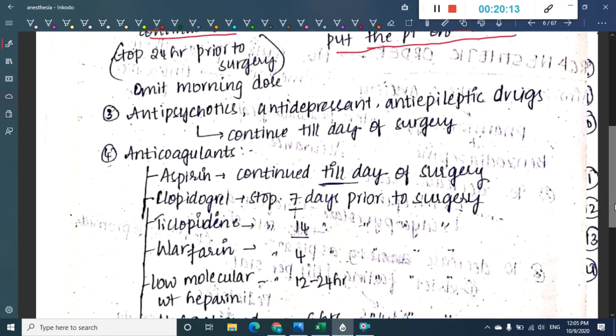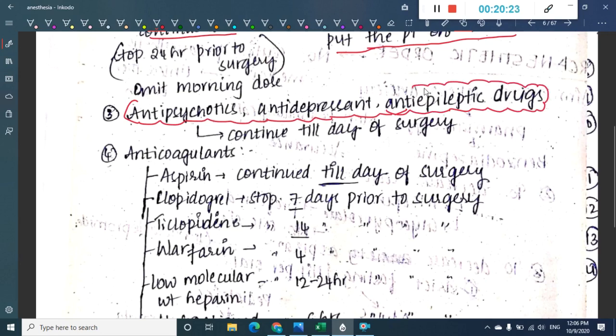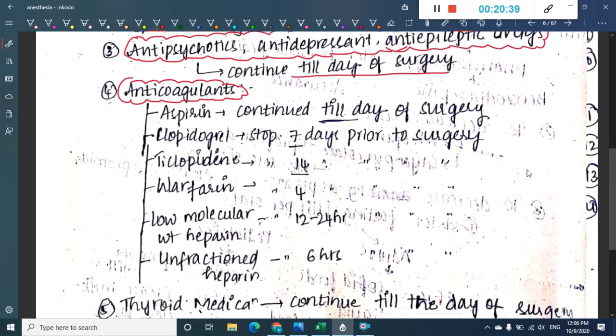Then, if the patient is taking antipsychotics, antidepressants or anti-epileptics, those drugs which act on the brain, in such cases you will have to ask the person to continue them till the day of surgery. If the patient is taking anticoagulants, they should be managed based on the type of anticoagulant. If the patient is taking aspirin, then he should continue aspirin till the day of surgery.